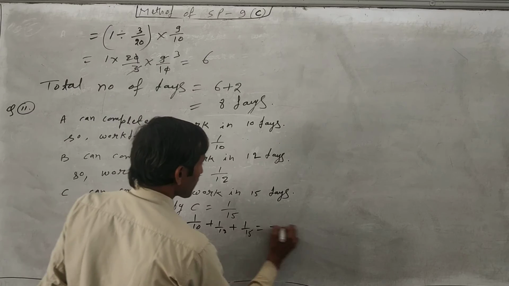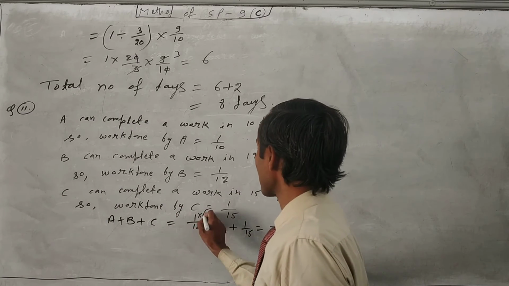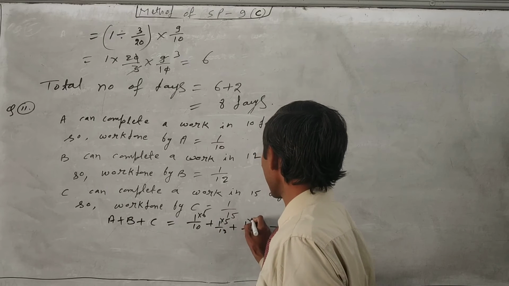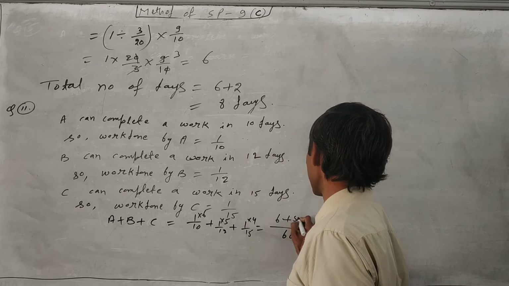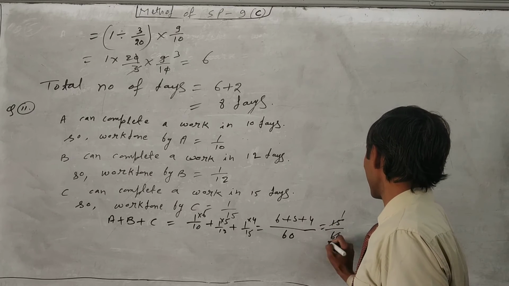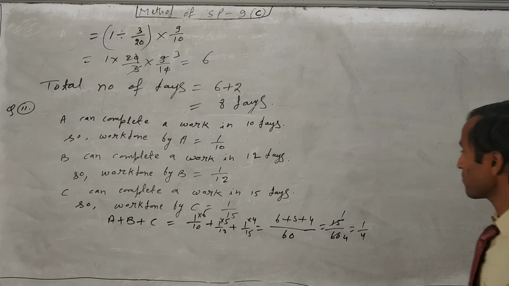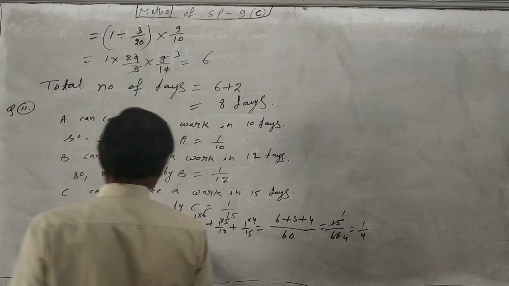So finally LCM will be 60. So we multiply here 6, we will multiply by 5, multiply by 4. So 6 plus 5 plus 4, it will come 15 upon 60, we will cancel out 15. So it will come 1 upon 4. So work done by A plus B plus C is 1 upon 4.